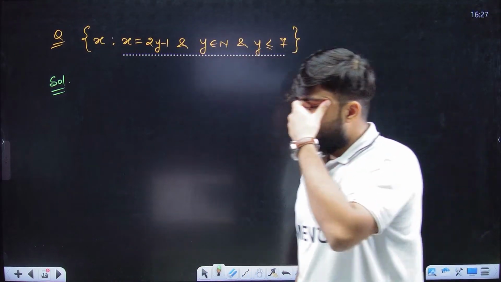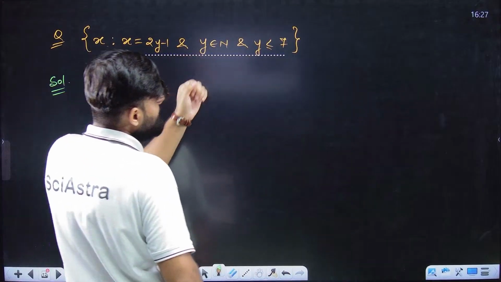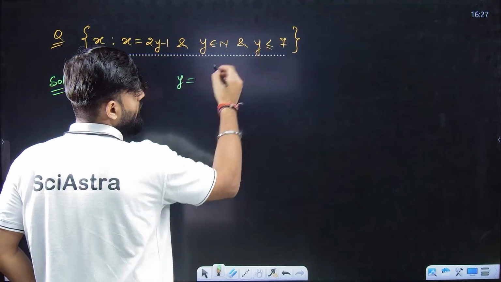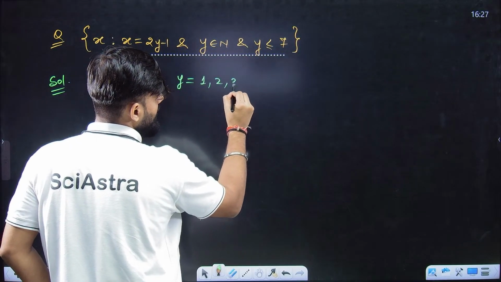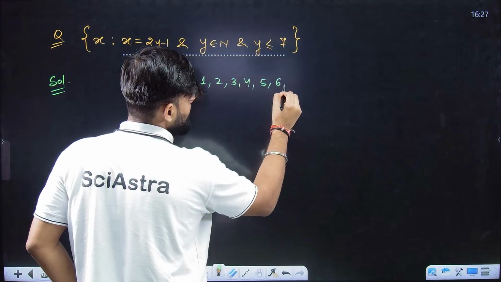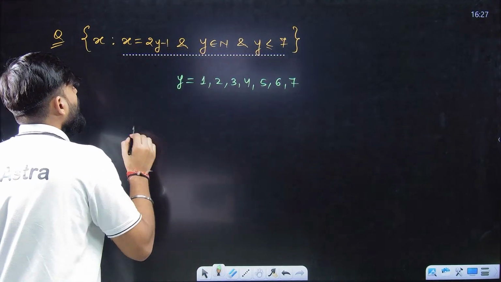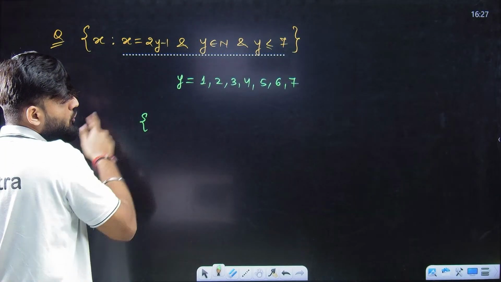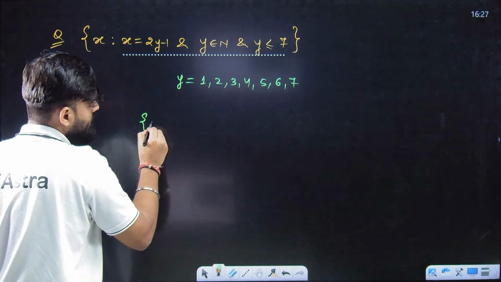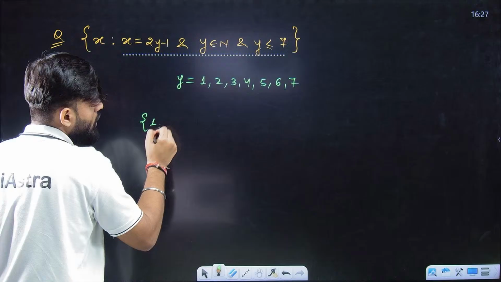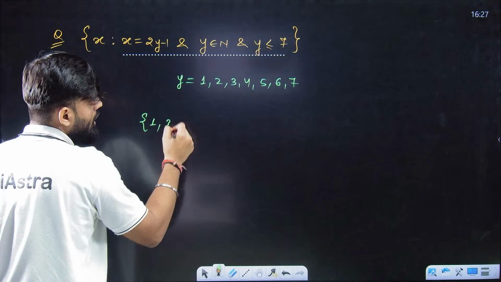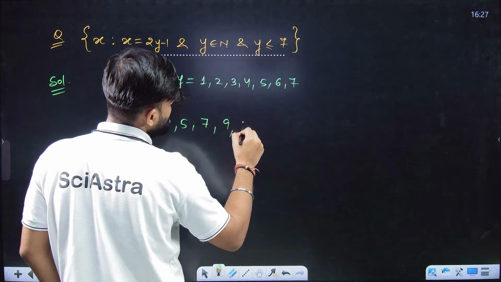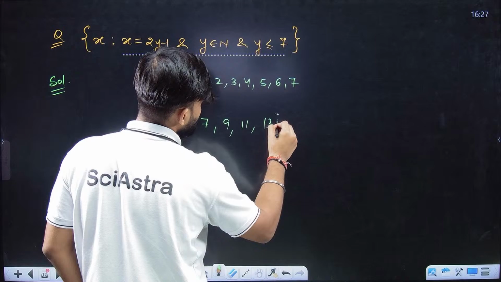This question. First of all, let's see what are the y's that are following this. So y are basically 1, 2, 3, 4, 5, 6, 7. Now what are the x? So x is basically 2y minus 1. So 2 into y minus 1. So 2 into 1 minus 1, 2 into 2 minus 1, 2 into 3 minus 1, 2 into 4 minus 1, 2 into 5 minus 1, 2 into 6 minus 1, 2 into 7 minus 1. Done.